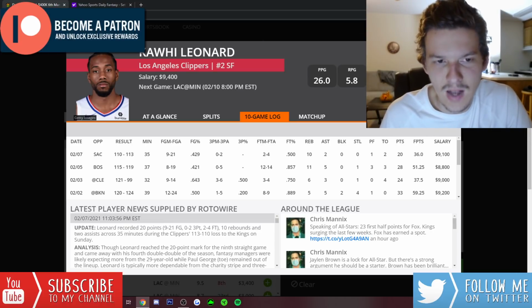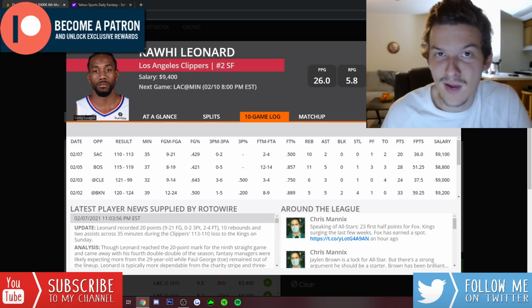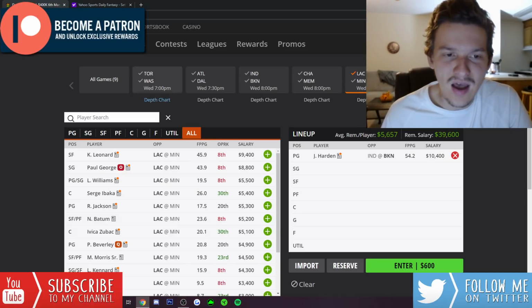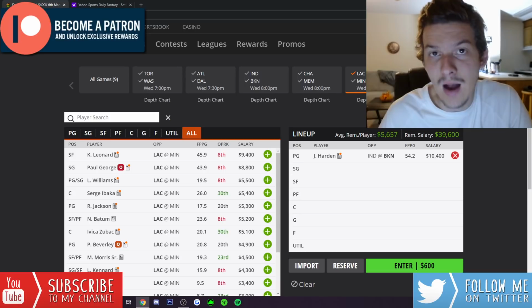It is a fantastic matchup against Minnesota. Minnesota's playing really fast this year. They're a bad defensive team. I do like Kawhi a good amount at 9,400. I think if you can pay up at the small forward position, he is obviously a top option at small forward if you can fit him in.